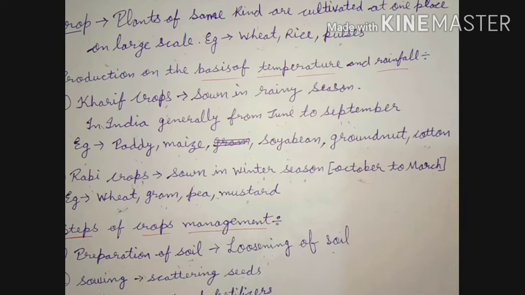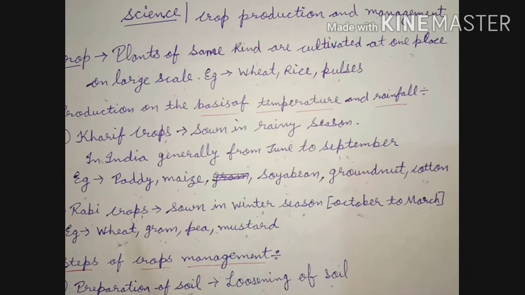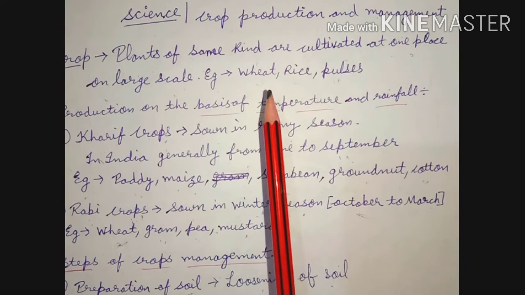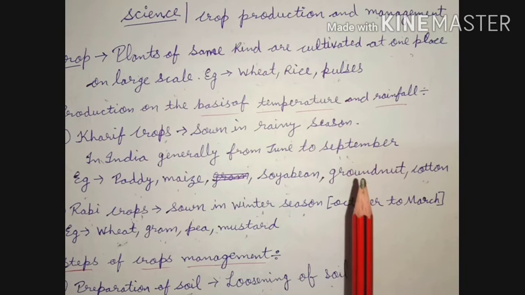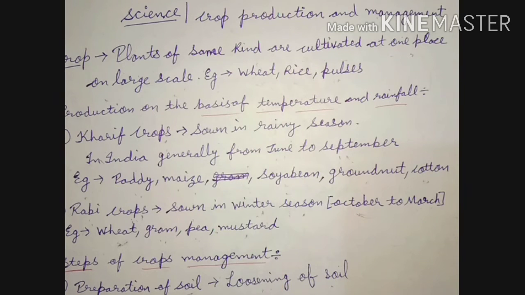So let's discuss our chapter, what's crop and crop production. Moving on to first, the definition of crop. Plants of the same kind are cultivated at one place on a large scale. Example, wheat, rice, pulses. That in a field, a large number of wheat plants, or we can say rice or pulses plants, are grown at the same place. So we can say the whole plants of wheat, rice and pulses combined can be said crop.